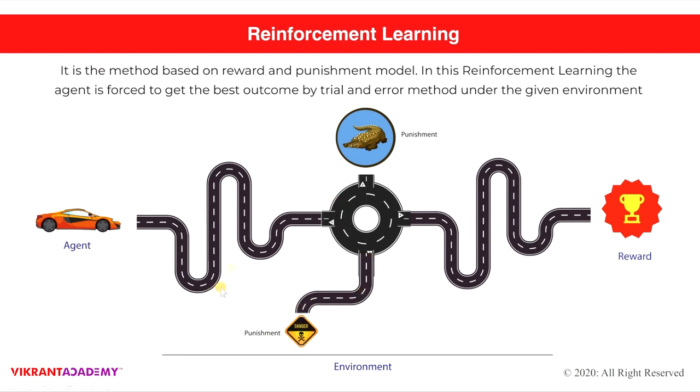So the best outcome for this car, for an agent, is to take the straight road and go to the reward model. And this only comes by a number of trials and errors, and finally it comes to its reward model. This is basically what reinforcement learning is. We'll talk more about reinforcement learning in our upcoming videos. But for now, this is reinforcement learning.